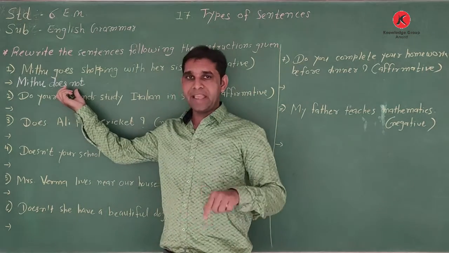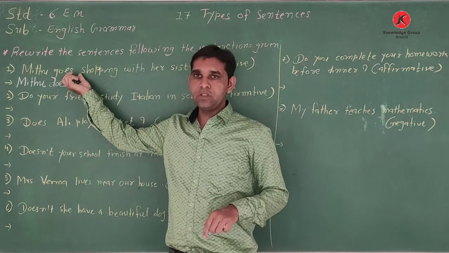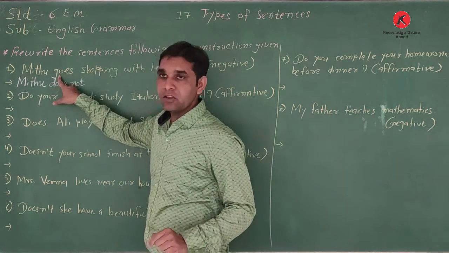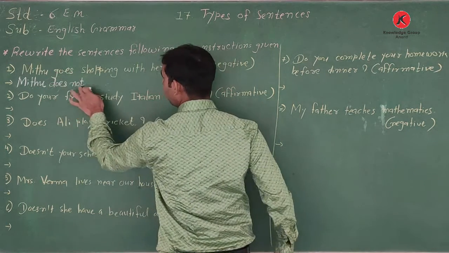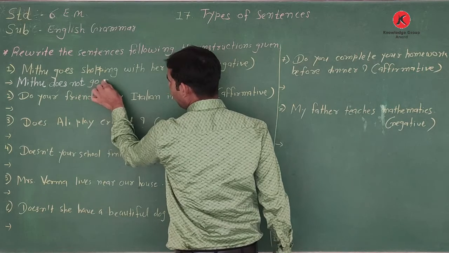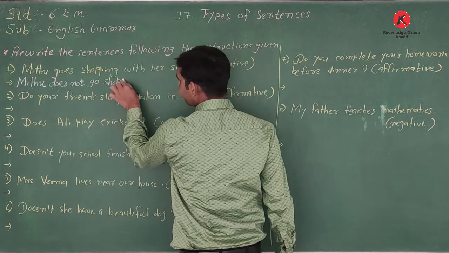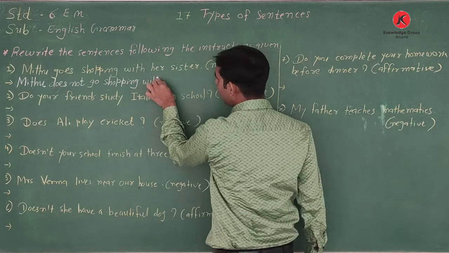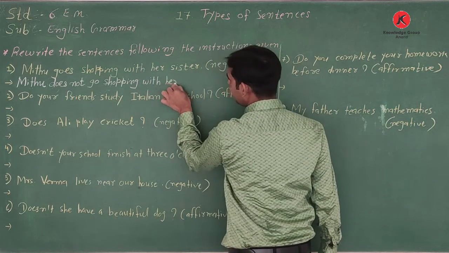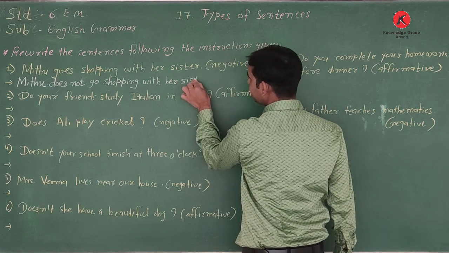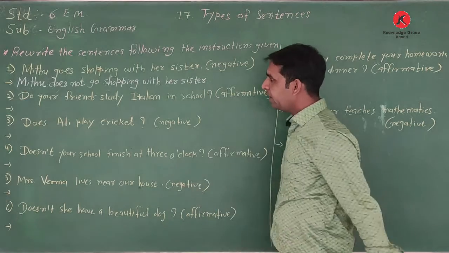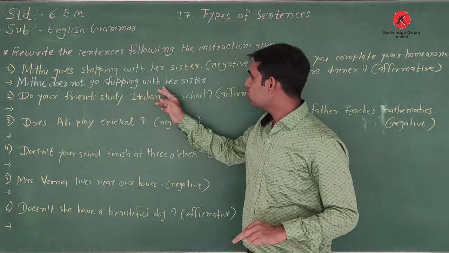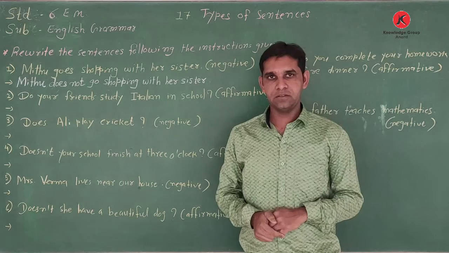Then if we make the negative sentence, we remove the es and write only the main verb. So the main verb is go. So Mithu does not go shopping. Shopping with whom? With her sister. Okay, so the first sentence formed here: Mithu does not go shopping with her sister.